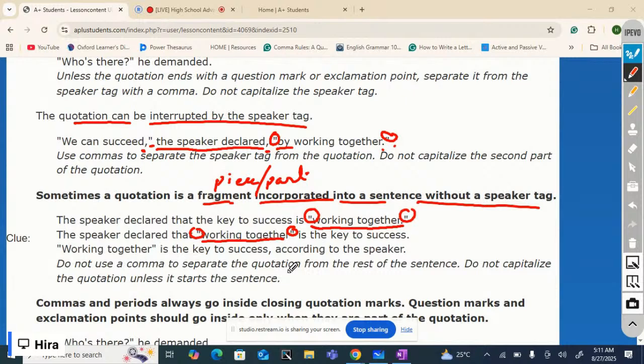So do not use a comma to separate the quotation from the rest of the sentence, and do not capitalize the quotation unless it starts the sentence. Here the quotation is in the end of the sentence, so we do not capitalize it. It's in the middle, we do not capitalize it, but here it is in the beginning of the sentence, so it starts the sentence, so we capitalize it.